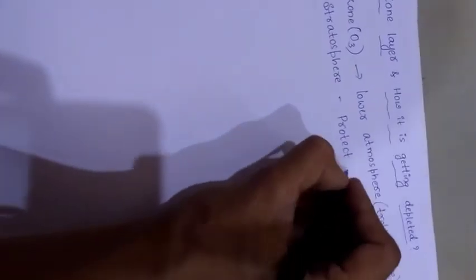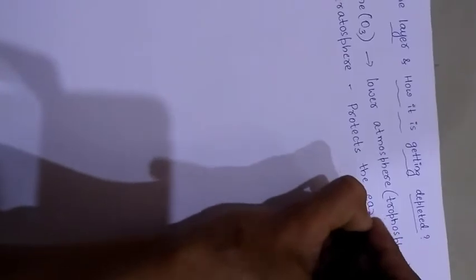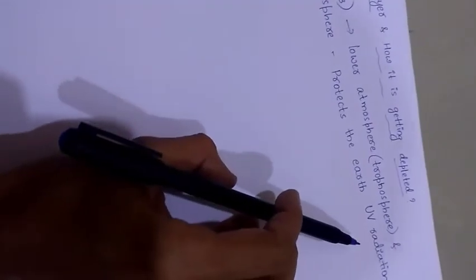The main function of the ozone layer in the stratosphere is protecting the earth from high energy UV radiations, or ultraviolet radiations.